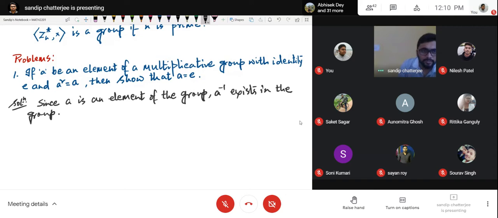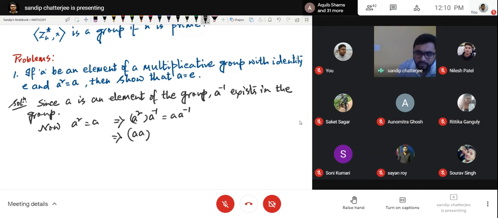Now, A squared equal to A, if I consider, this implies if I post-operate with A inverse, A square can be written as A operated with A. It is a multiplicative group, means whatever be the multiplication, the operation is that.